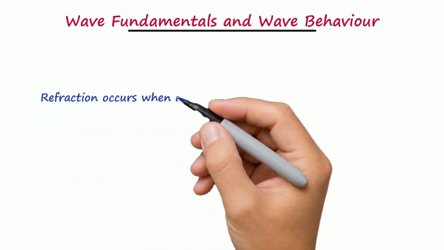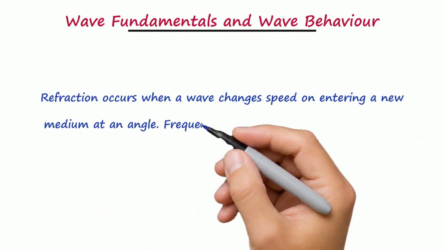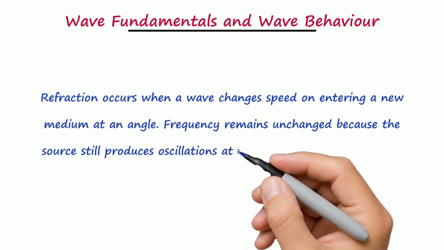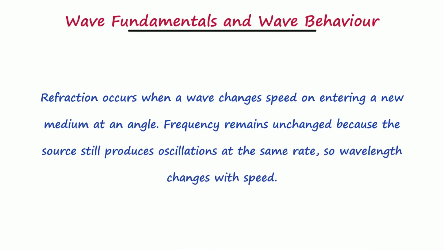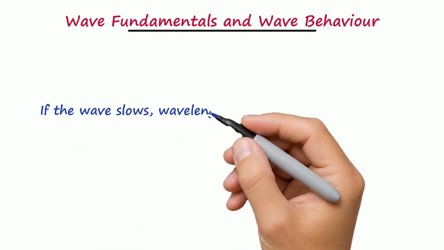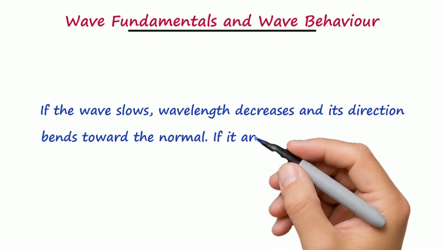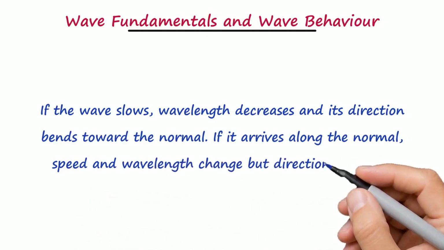Refraction occurs when a wave changes speed on entering a new medium at an angle. Frequency remains unchanged because the source still produces oscillations at the same rate, so wavelength changes with speed. If the wave slows, wavelength decreases and its direction bends toward the normal. If it arrives along the normal, speed and wavelength change but direction does not.